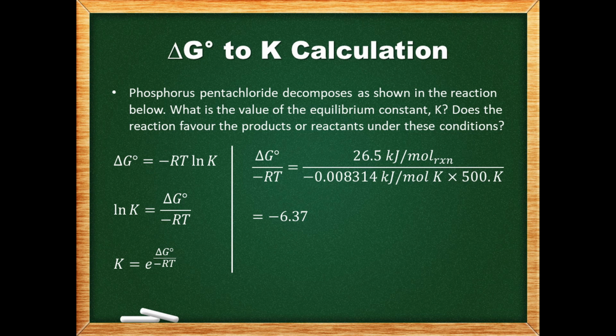Here is where it is very important to remember that the negative sign is present in the equation. The correct value, the one we get from remembering to include the negative sign, is 1.7 times 10 to the negative 3 for K. If we forgot about the negative sign, we would get an answer of about 580, which is incorrect. Also note that we used the log sig fig rules in the calculation of our answer. Because the exponent has 2 decimal places, our answer must have 2 sig figs. As the value for K is less than 1, the reactants are favored in this reaction. This is consistent with the fact that delta G naught is positive.